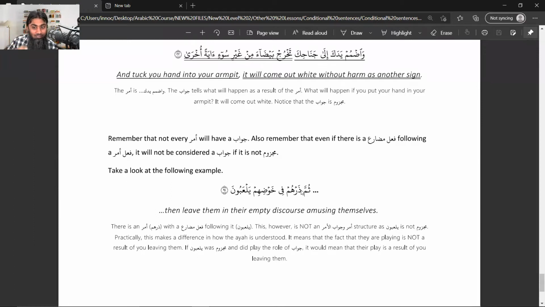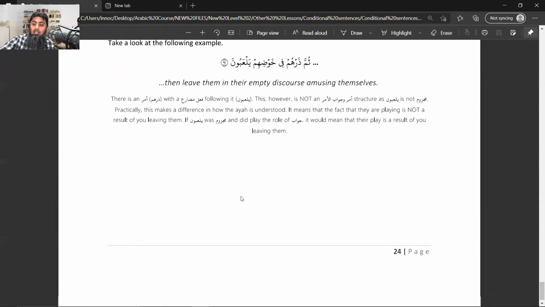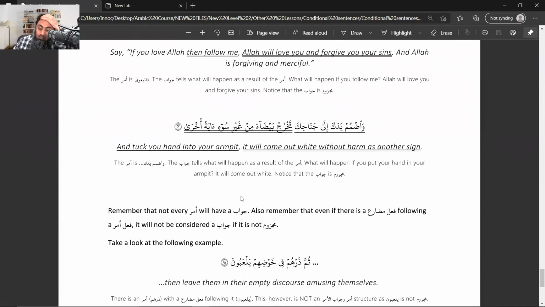But because yal'abuna has not become majzoom, it will not be an example of amr and jawabul amr. This is the reason they mention this point here: if you get fail amr, but in the next part of the sentence the mudare does not become majzoom, as yal'abuna did not become yal'abu, then it is a simple sentence. It is not amr and jawabul amr. And inshallah, if you have any question, you can ask me now.